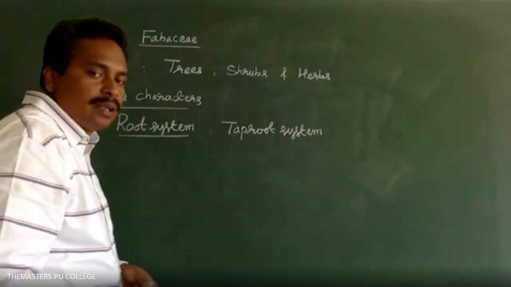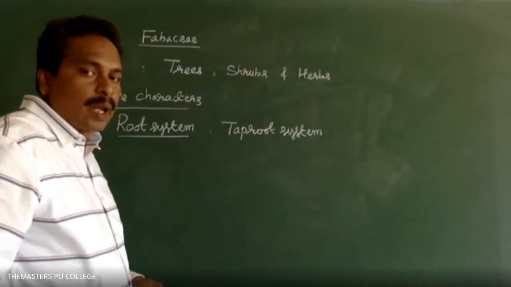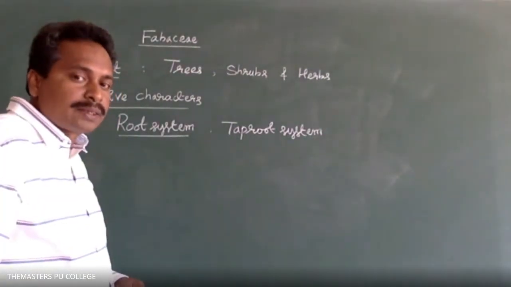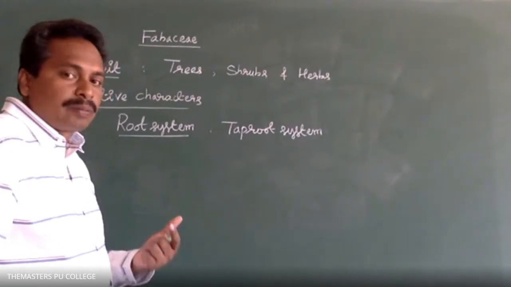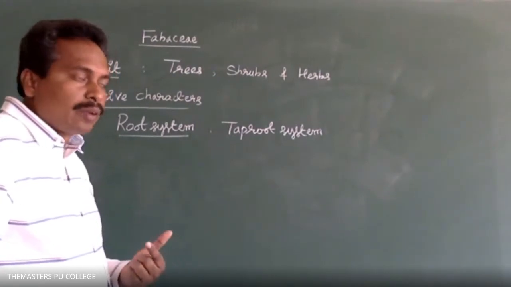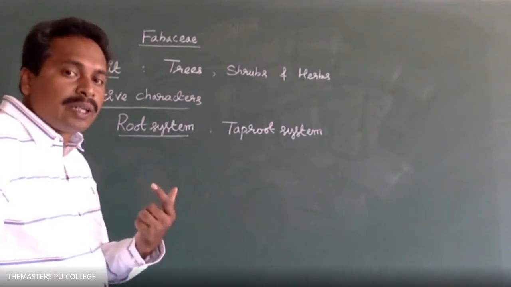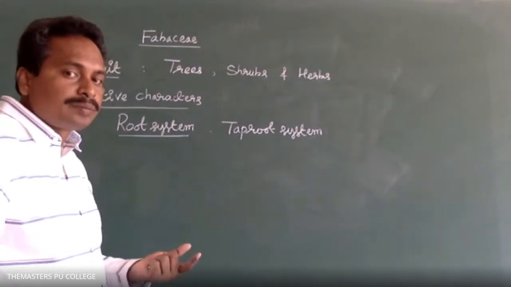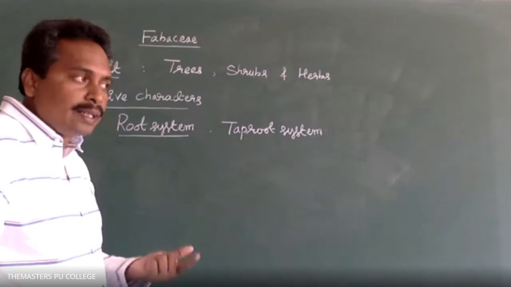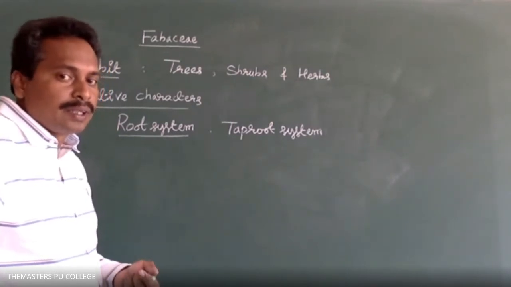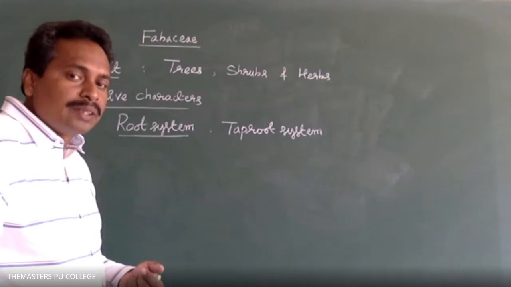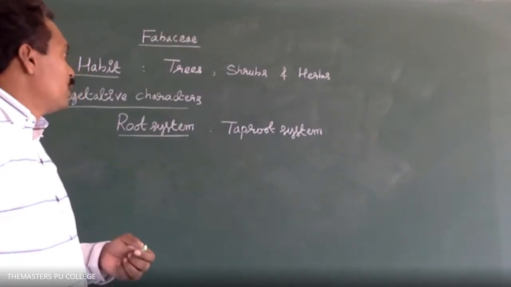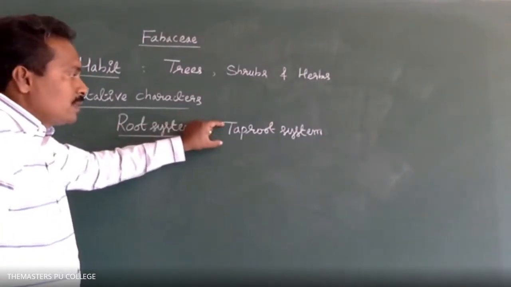Already we highlighted the types of root systems and types of leaves in the morphology of flowering plants: types of roots, types of leaves, types of venation, and the arrangement of leaves on stem and branches. The arrangement of the leaves on stem and branches is called phyllotaxy. So the root system is the taproot system.